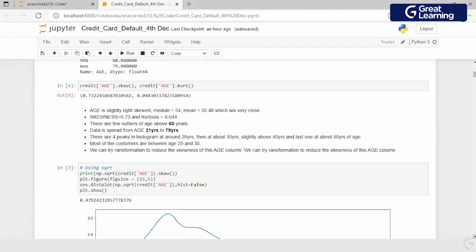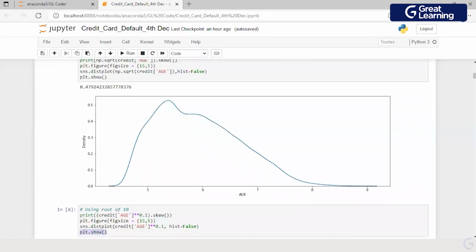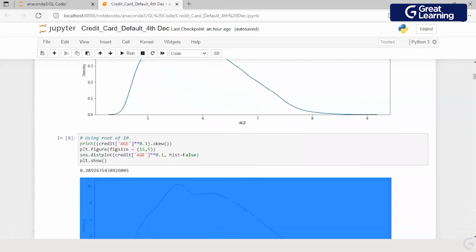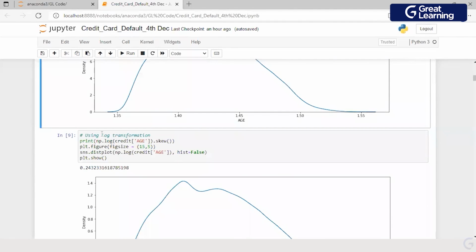Although there are certain standard rules available like a Box-Cox transformation, I have tried a square root transformation to find out whether it will reduce the skewness. I have got this skewness value. When I print the square root of the age variable, I have done a root of 10. This is the skewness value which I get. I have done a log transformation.